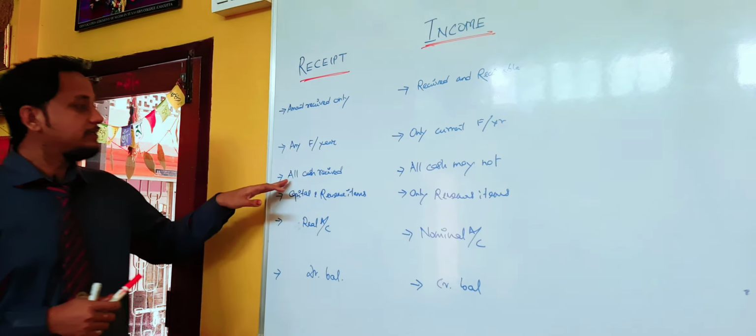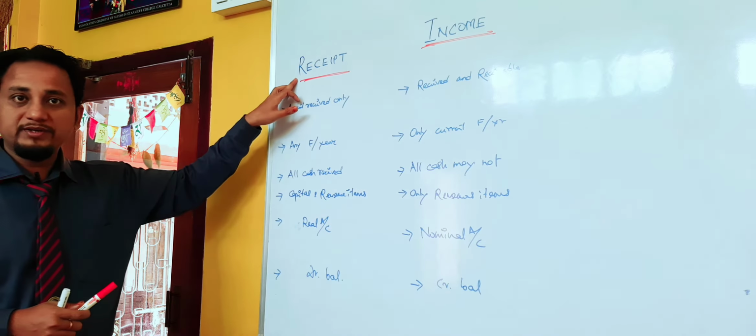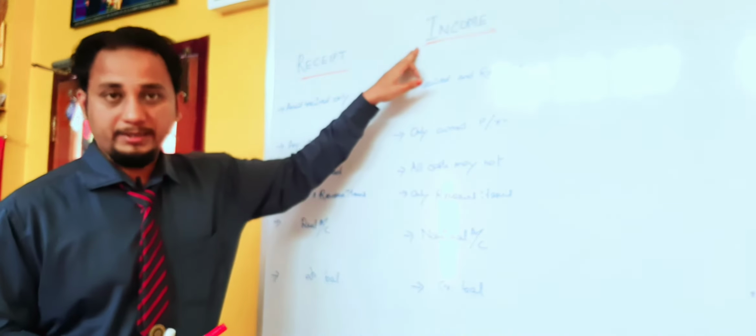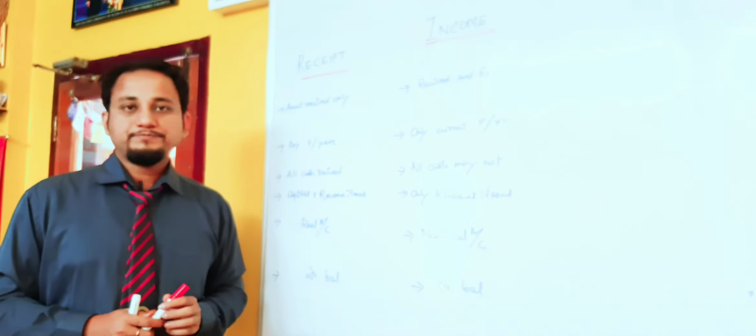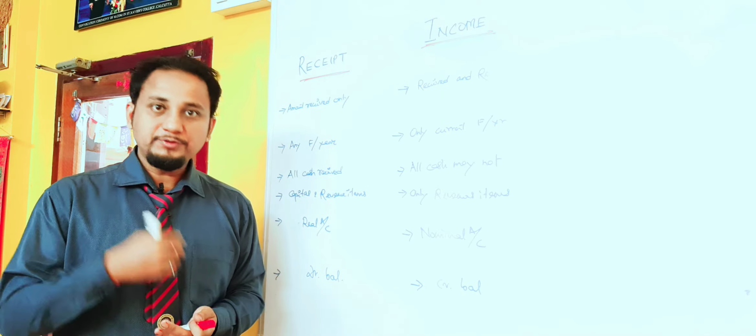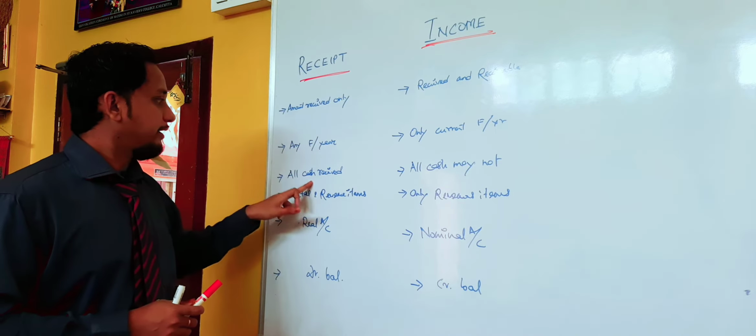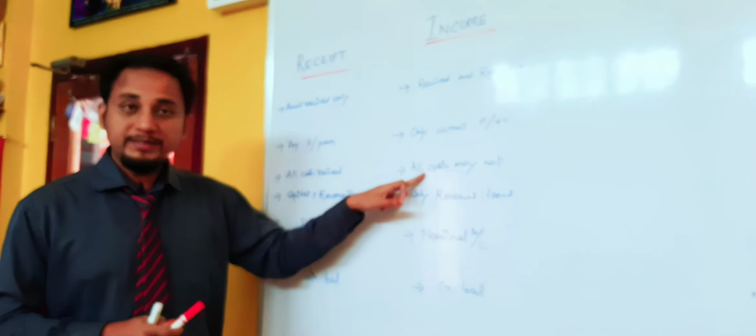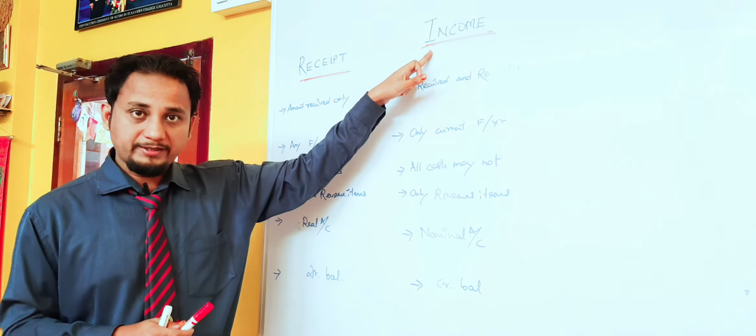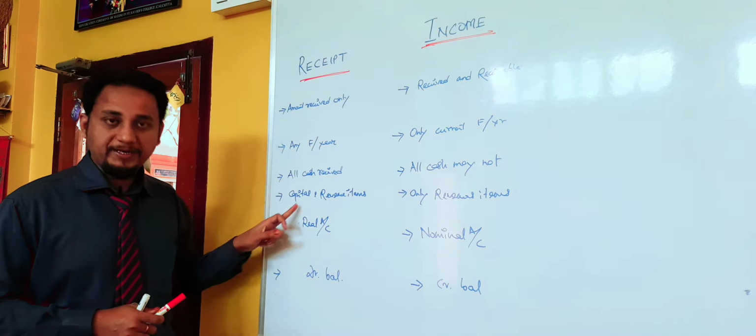Next, it represents all cash received. When we are receiving any sort of cash, that falls under the receipt. But all receipts of cash may not be income. For example, say we are applying for a bank loan. We are getting the bank loan. So as soon as we are getting the bank loan, it is coming under the receipt, right? The cash is being received. But when we receive the cash against the bank loan, it will not be considered as income because it will create a liability.